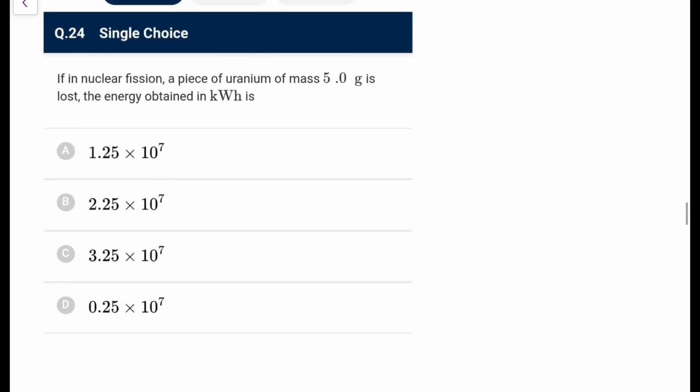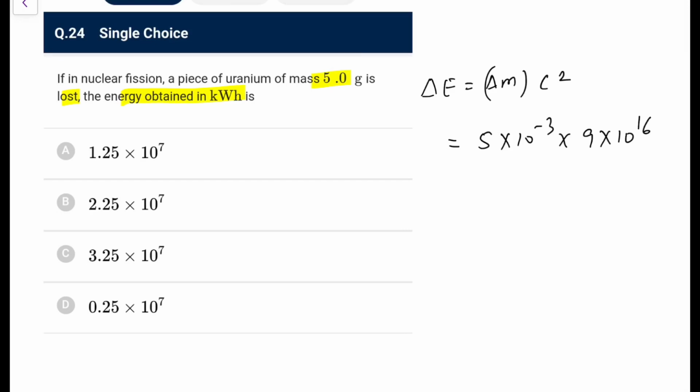If in nuclear fission a piece of uranium of 5 gram is lost, the energy obtained in kilowatt hour is? So simply you have to take that delta E released as delta M into C square, nothing else. In kilowatt hour you have to do, delta M is 5 gram. So this is 5 into 10 raised to the power minus 3 times C square. Let me do it in the SI unit, 9 into 10 to the power 16. So this would be in joules.